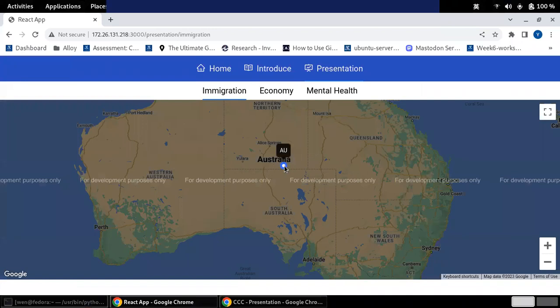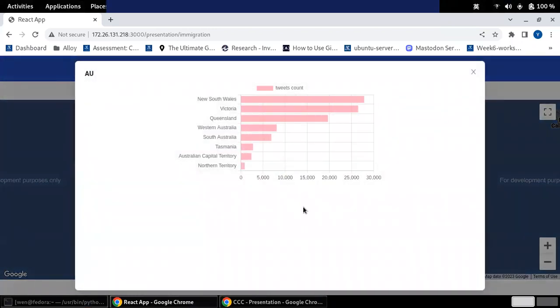I will introduce two main dimensions of our topic. For the immigration part, the bar plot illustrates the immigration-related Twitter count of each state in Australia by searching for the relevant immigration words in Twitter content.